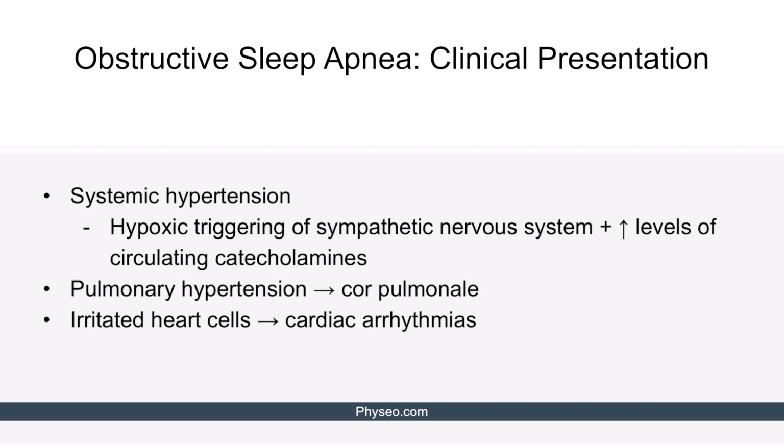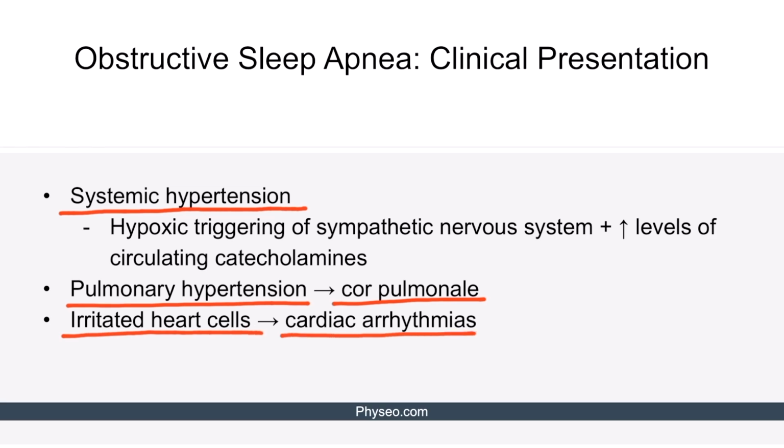Repeated hypoxemia from apneic episodes can lead to several changes in the patient's heart and vasculature. Hypoxia can trigger the sympathetic nervous system and increase levels of circulating catecholamines, contributing to systemic hypertension. Hypoxia can also constrict the pulmonary vasculature, resulting in pulmonary hypertension. Eventually, the right ventricle can fail from having to pump blood against the pulmonary hypertension, which is known as cor pulmonale. Lastly, heart cells can become irritated from the hypoxia, leading to development of cardiac arrhythmias.